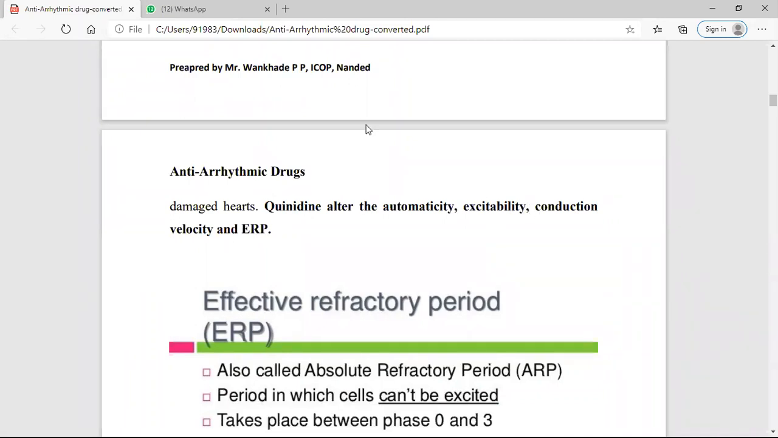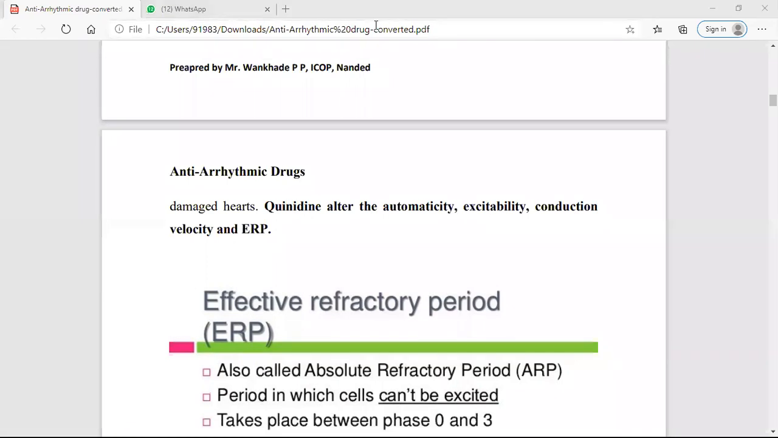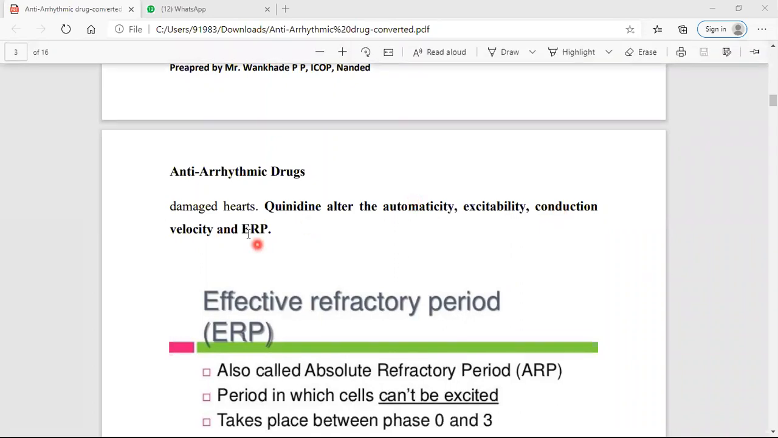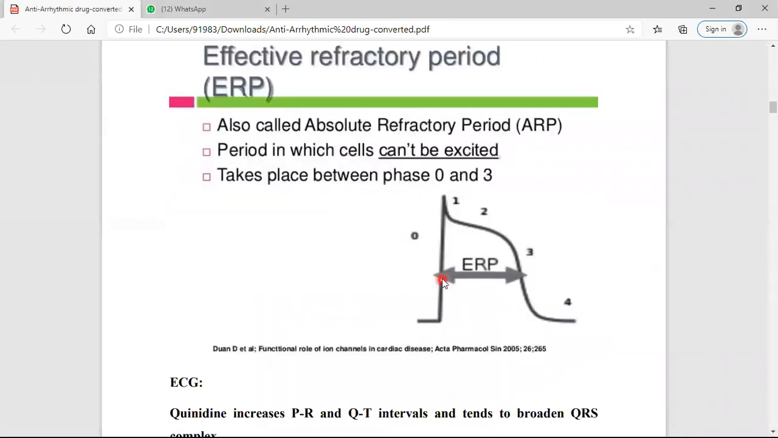These four points are very important in cardiac arrhythmia. So simply you have to write down these four points. This quinidine drug alters the automaticity, alters the conductivity, decreases the conduction, and increases the effective refractory period. These are very important in the mechanism of action of quinidine. In the previous lecture, we discussed what the refractory period is. Phase 0 to phase 3 is called the effective refractory period.